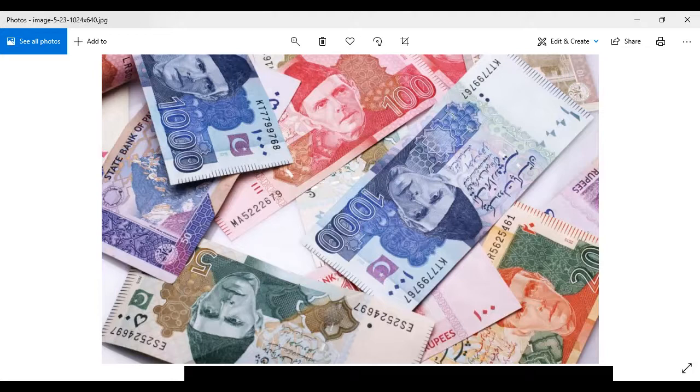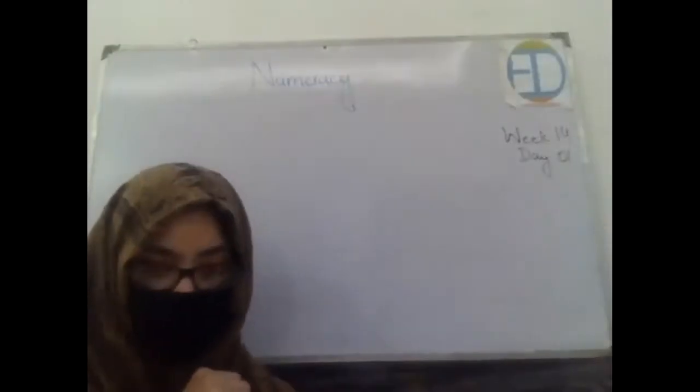And then after 100, we do not have a 200, 300, 400 note. We have a 500 note, right? And the 500 note looks like this, in green color. Then after 500, we do not have 600, 700, 800, 900. We have a 1,000 rupees note, and this is in blue color, and it looks like this. Got it? And then after 1,000, we have a 5,000 rupees note as well.